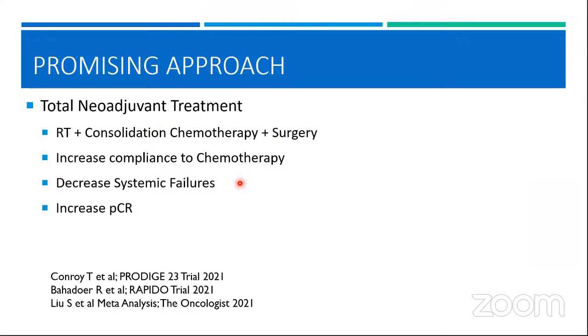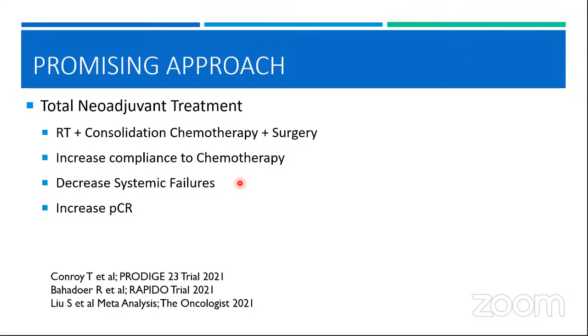So now what happens in the total neoadjuvant treatment is that in that gap after neoadjuvant chemo RT, when we are going to wait before surgery, they add the chemotherapy, the systemic chemotherapy. And what is the logic behind doing this? Traditionally, it is seen that we have brought down the local recurrence rate first with TME from 30% to 10%, and then with a neoadjuvant radiation, the local recurrences have further dropped down to almost less than 5%. But the systemic failures have remained constant over all these years.